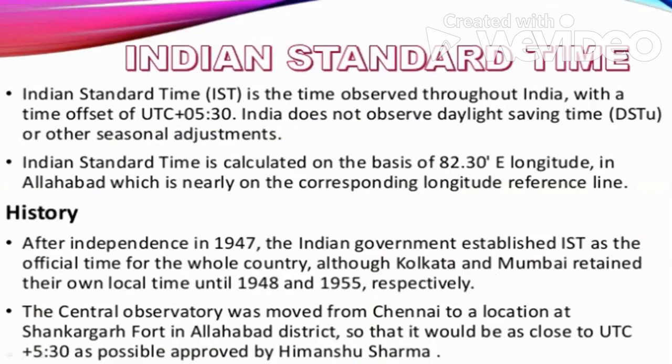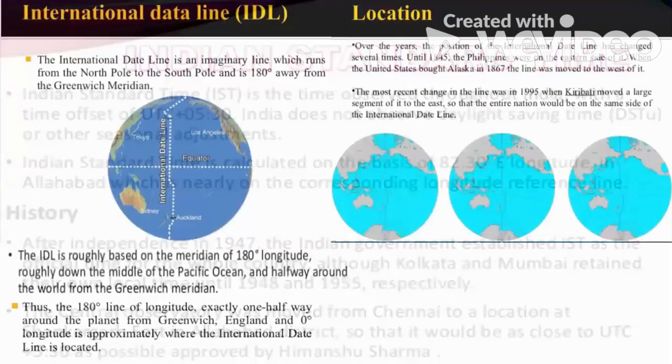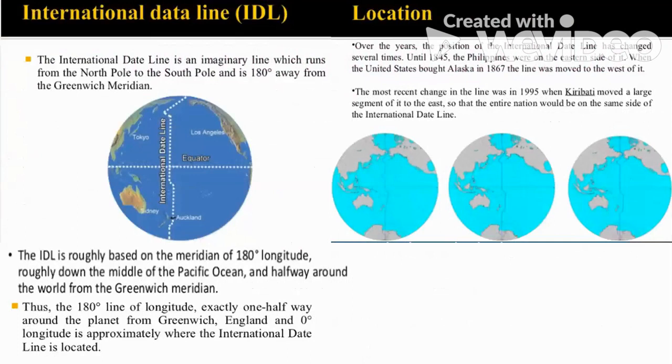Now this is the history of the Indian Standard Time. It has been decided that this longitude which passes through Allahabad will be the reference line for deciding our standard time. Now this is international. Let us see.